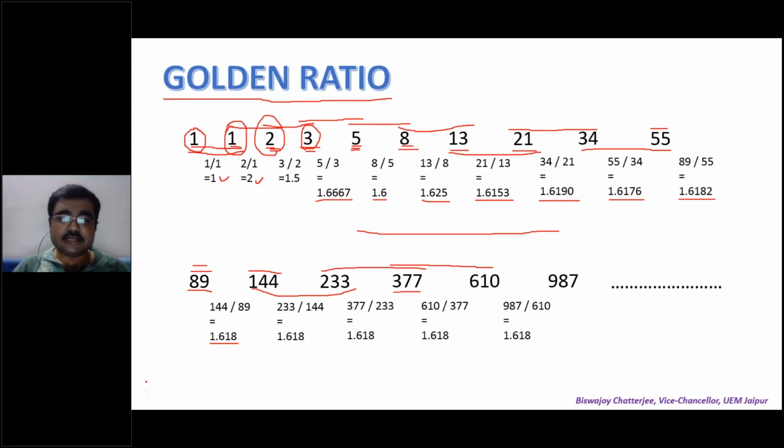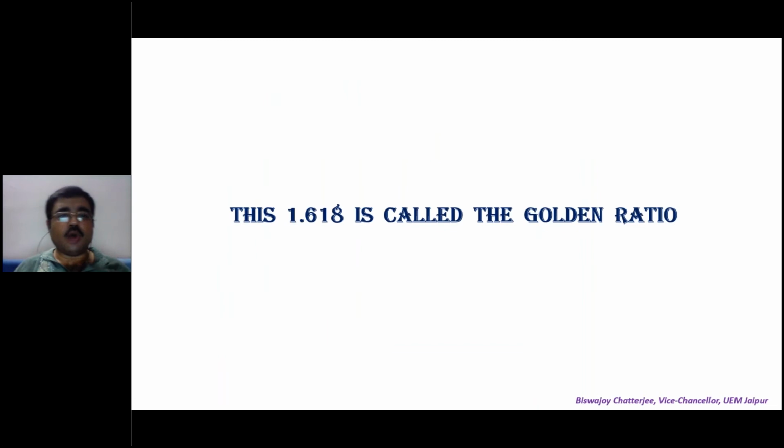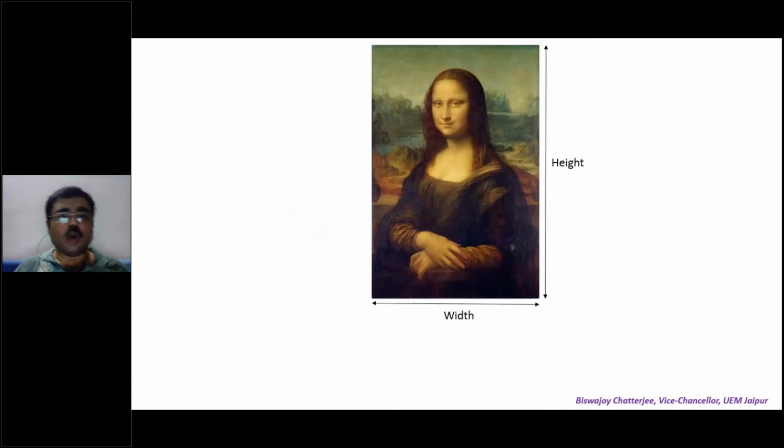But this number, 1.618, is given a special name. What is the special name given to it? Golden ratio. 1.618 is called the golden ratio. Now, what is the magic of the golden ratio?